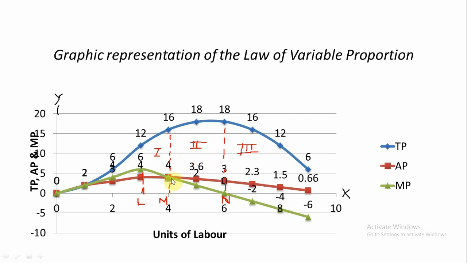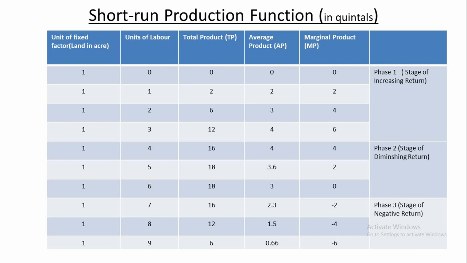You mark here, up to the 4th unit of labor employed.